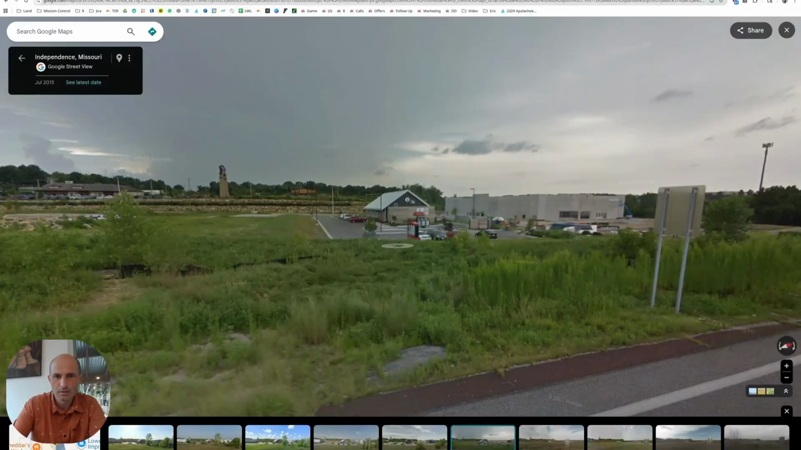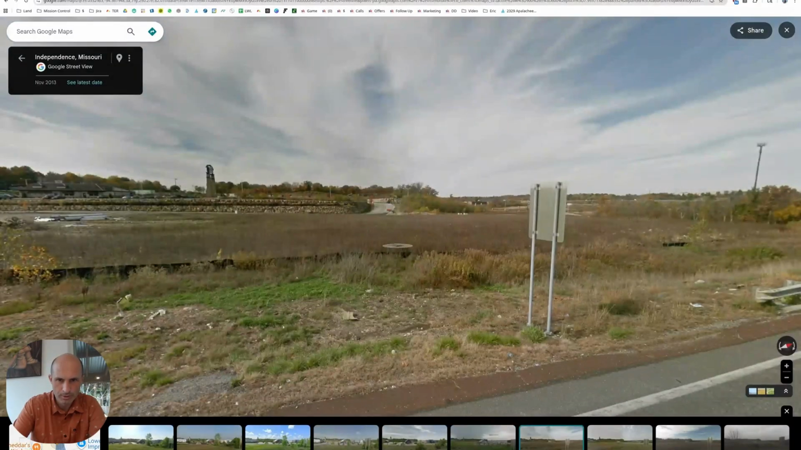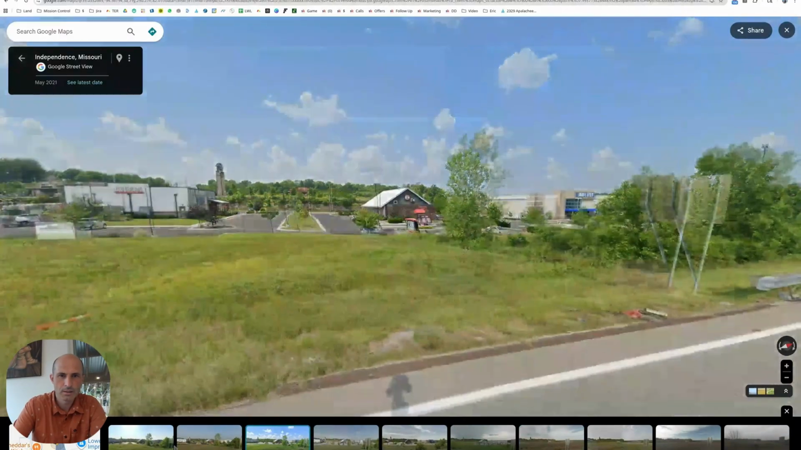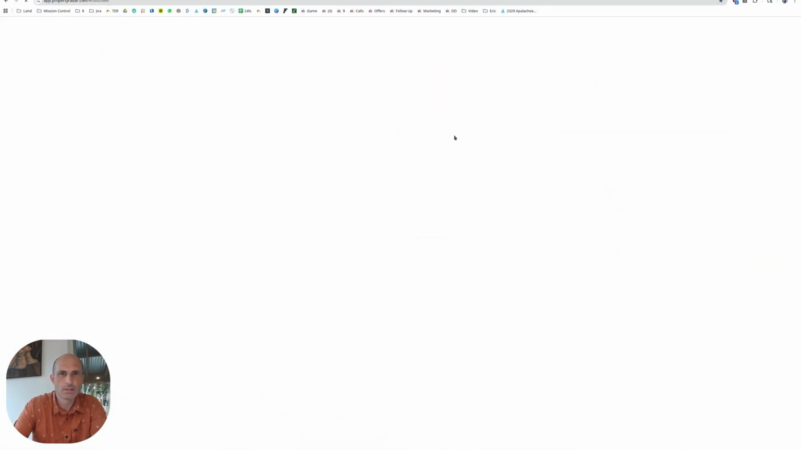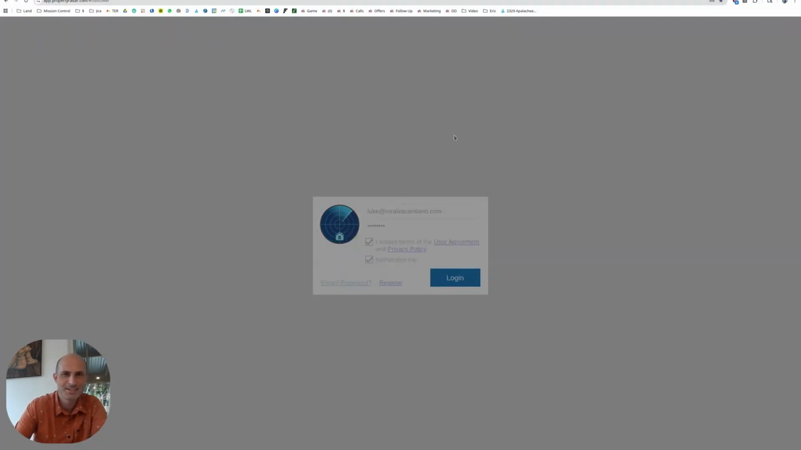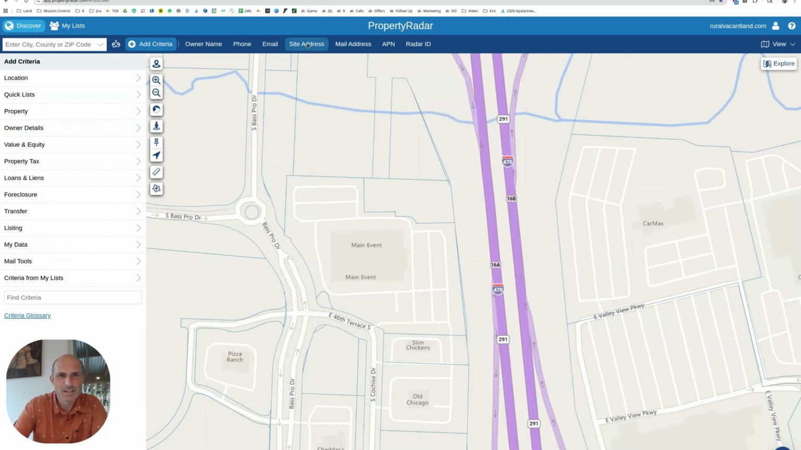So I'm guessing somebody bought the land, built the Slim Chickens, operated it for a couple of years, and did a sale leaseback. Or maybe they did a sale leaseback and whoever bought that is now reselling it a couple of years after. That would probably make more sense. Let's see if we can get this to fly in, and see if we can get that story to line up with the recorded transactions.